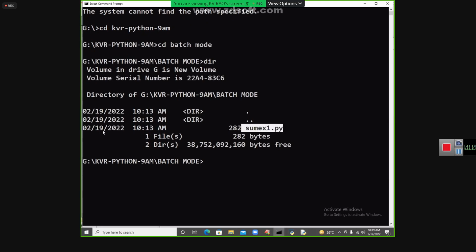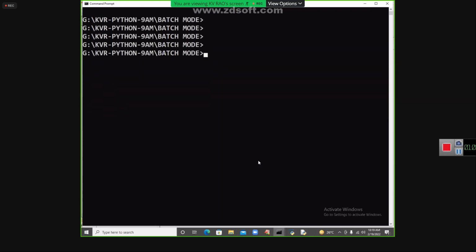Sumex1.py is available. Now I need to run this program. To run this program, we use a tool called Python. Python is the tool to run our Python program.